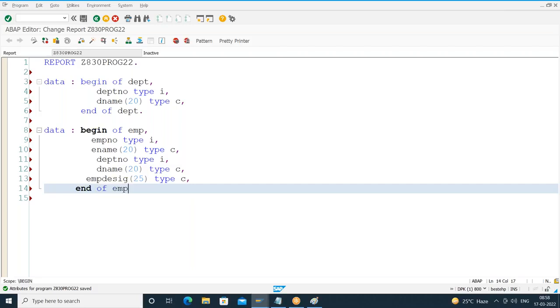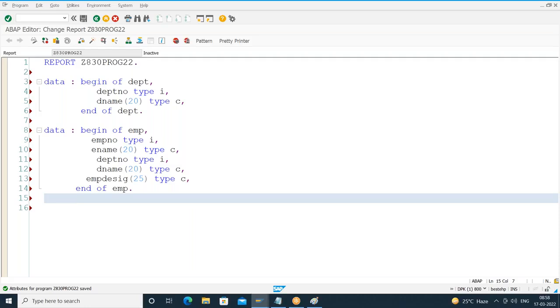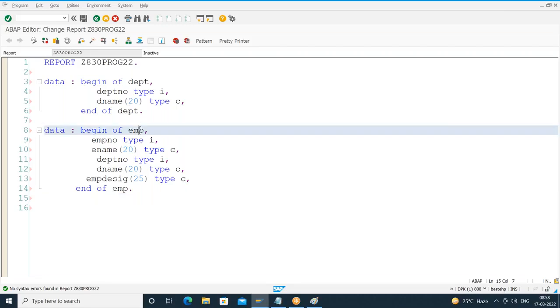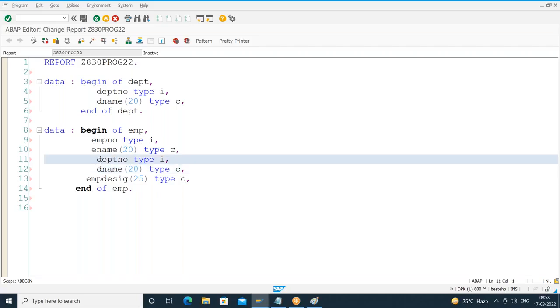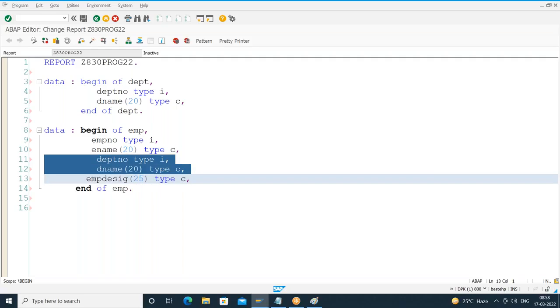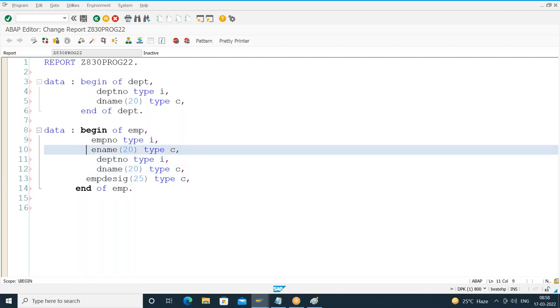End of what? EMP. Okay, so when I do syntax check here, yes, no errors. Am I clear? So I can declare like this. So in the employee structure also, we are declaring department number and department name. So instead of declaring these fields separately like this, they are already part of an existing structure, no? I can include the whole structure at a time.